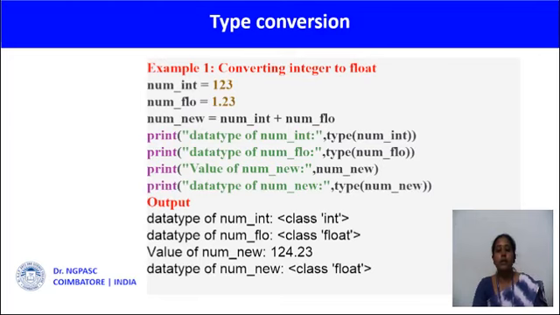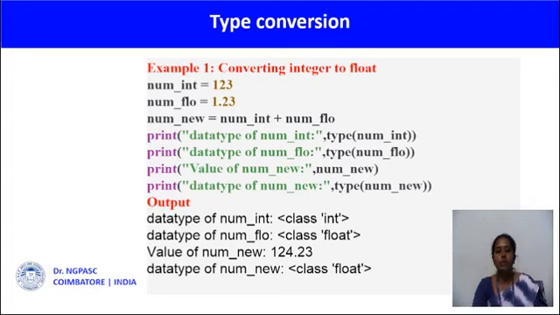This is a simple example of converting integer to float. Here I am declaring two variables, passing the value 123 to the variable num_int, and 1.23, which is a float value, to the variable num_float. I am adding these two values and storing the result in the variable num_new. In the first print statement, I am printing the data type of the variable num_int. Here the type function is used to get the data type of the particular object.